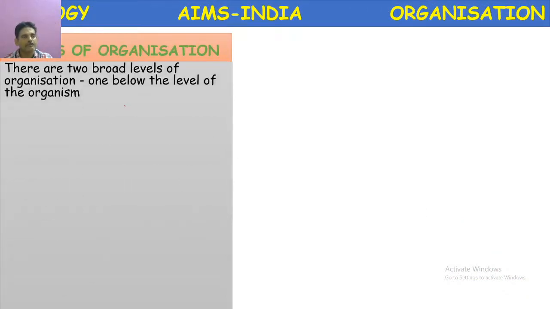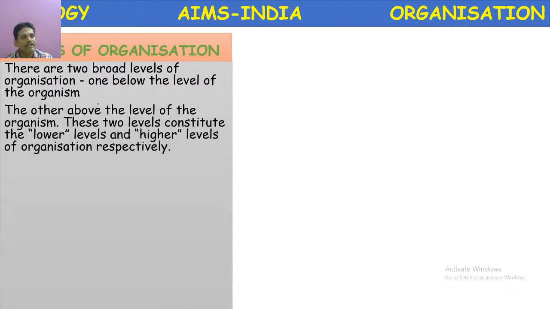Levels of organization. There are two broad levels of organization. One below the level of the organism and another one above the level of organism. These two levels constitute the lower level and higher level of organization respectively.